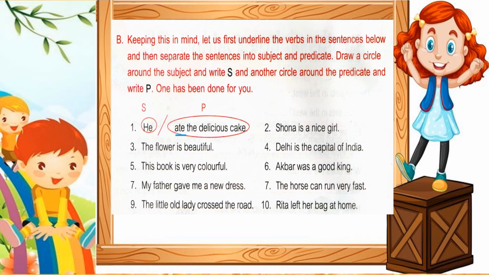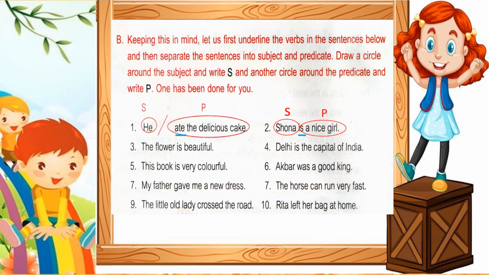Second, Sona is a nice girl. So here is is the verb, because the main verb is not given, so is will become the main verb. Sona is the subject. Is a nice girl is the predicate of the sentence.